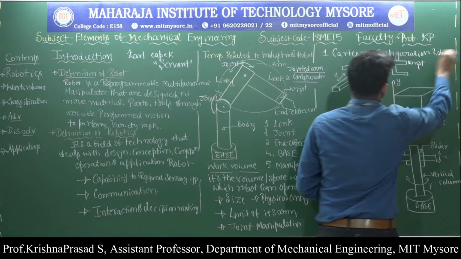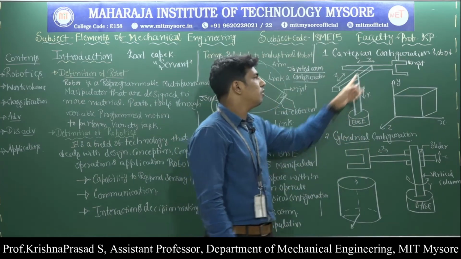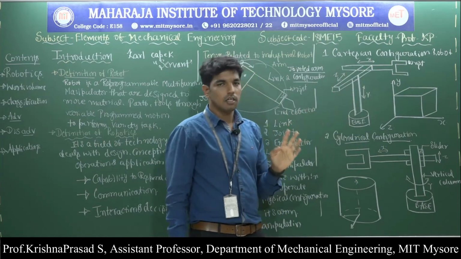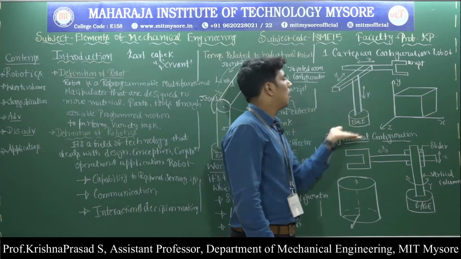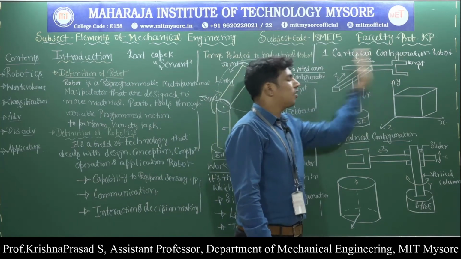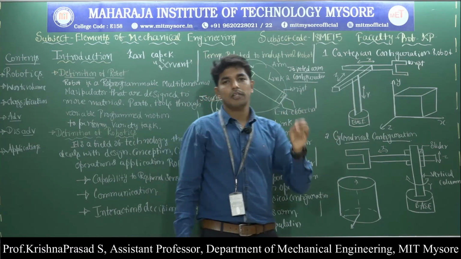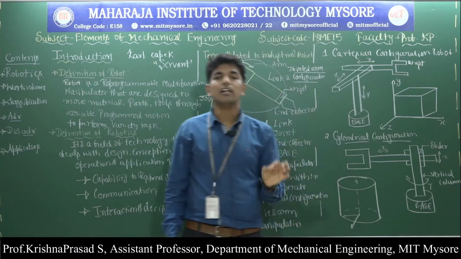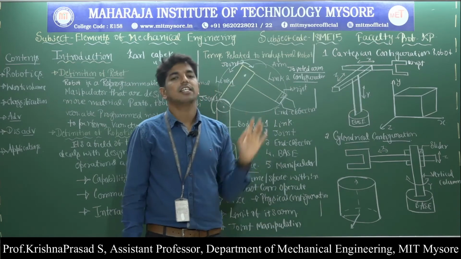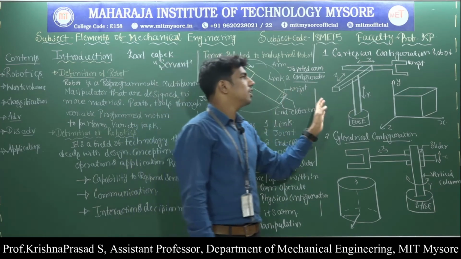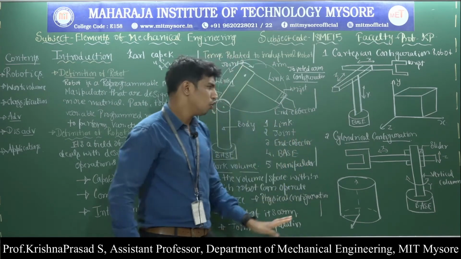Observe here, it consists of 3 perpendicular sliding joints x, y and z, and this robot can move up or down, left or right, front or backward, and the motion of this kind of robot can start or stop anywhere along the x, y and z axes. So this is called the Cartesian configuration robot.